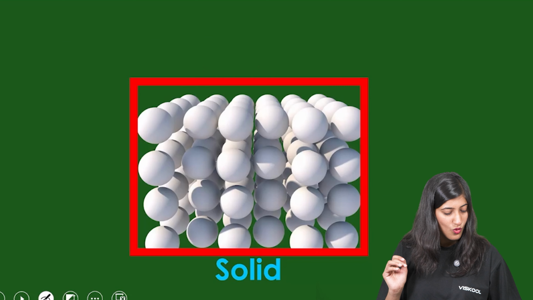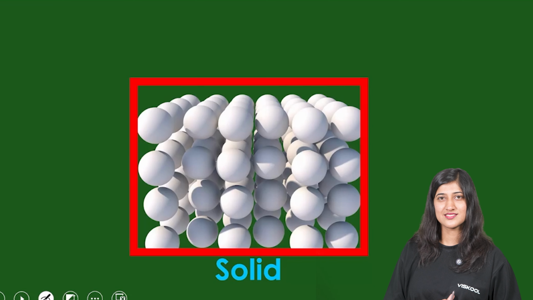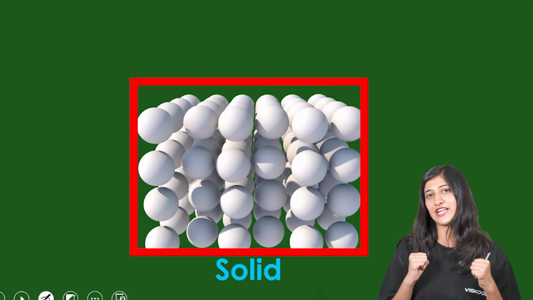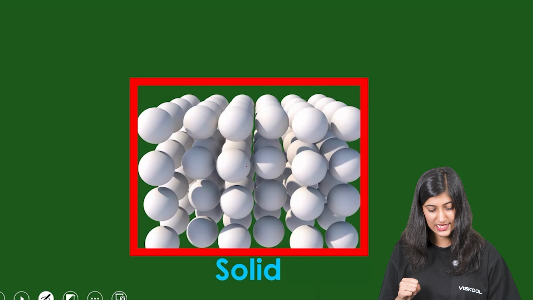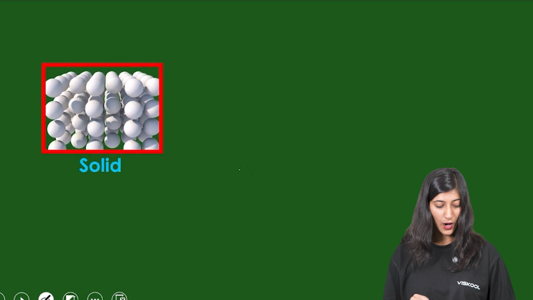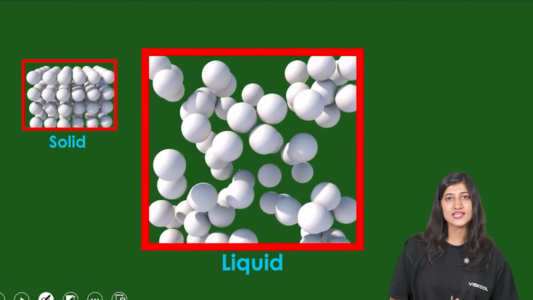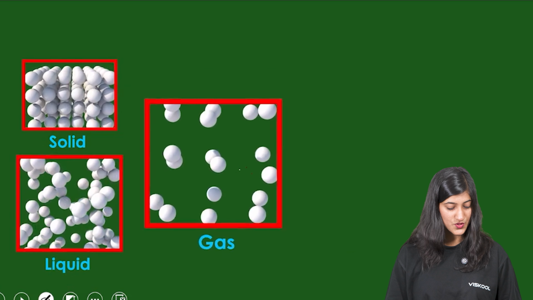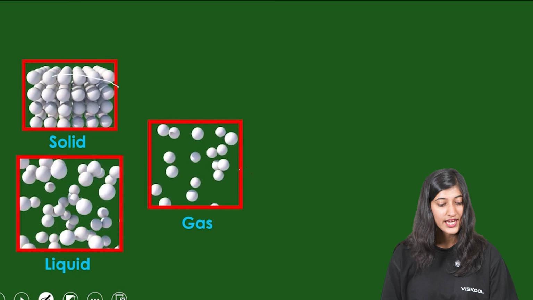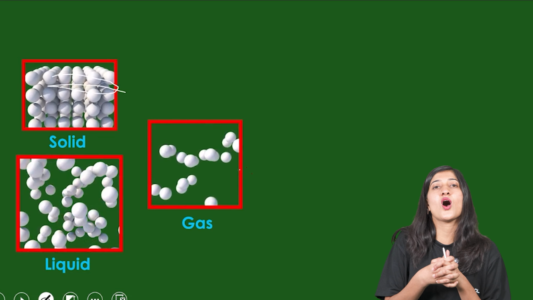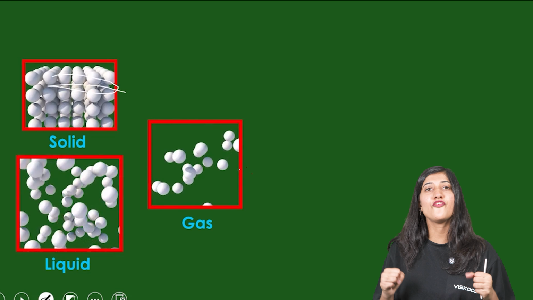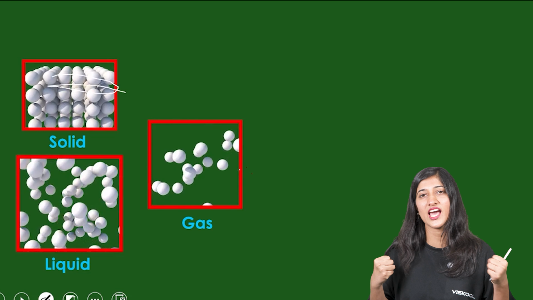Now, what are the properties of solids? They have a definite shape, definite volume. Now let's see the properties of solids. In solids, the particles are very close to each other. You can see from the figure. So, the force of attraction will be very high in solids.